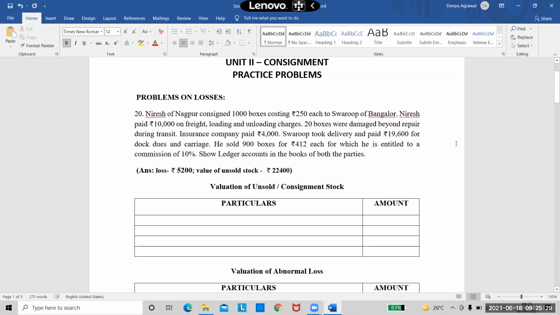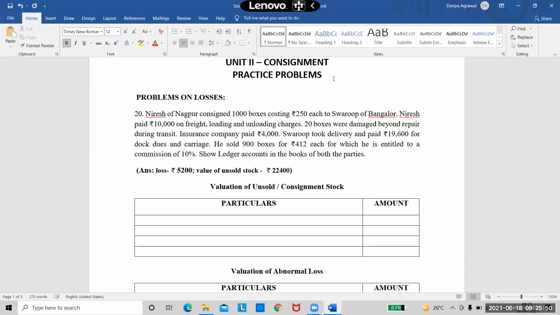Cost price. Cost price, correct. Because he did not mention anything about invoice price. He directly said goods consigned costing. Costing, that means at the cost price of 250 each. So we will not have those 3 extra additional entries about loading. So forget about loading in this problem. We need not calculate any loadings.